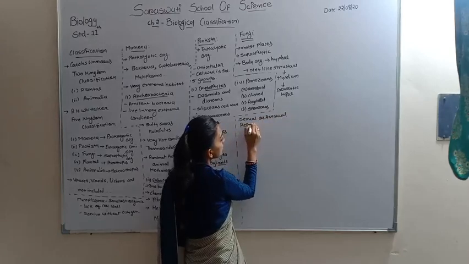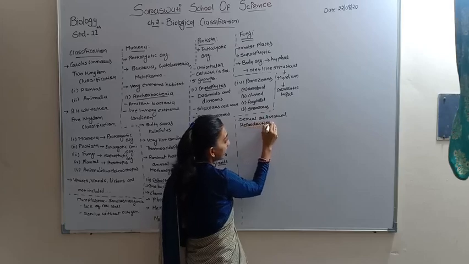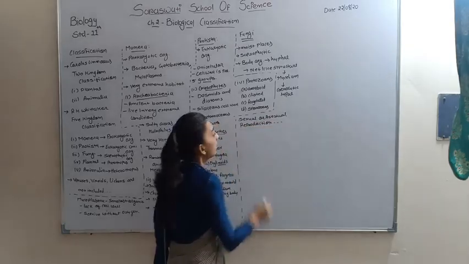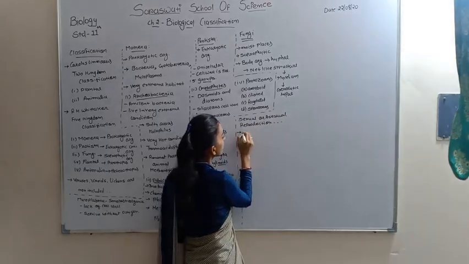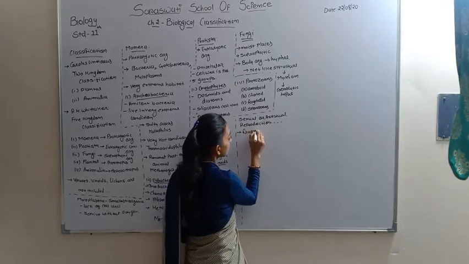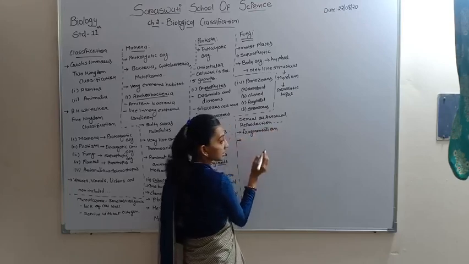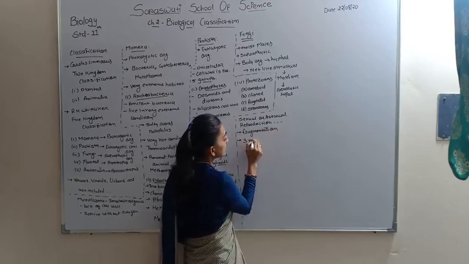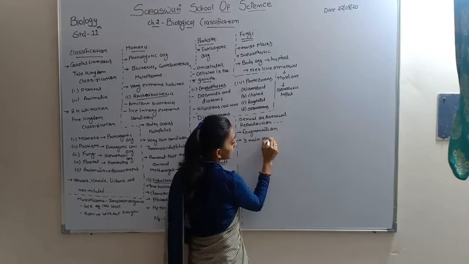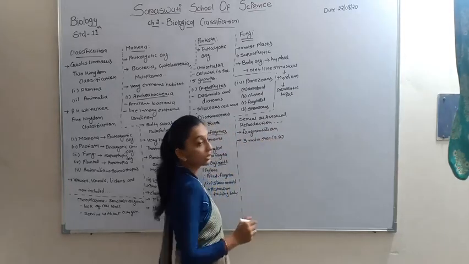The asexual reproduction is done by fragmentation, and sexual reproduction is done by three main steps.